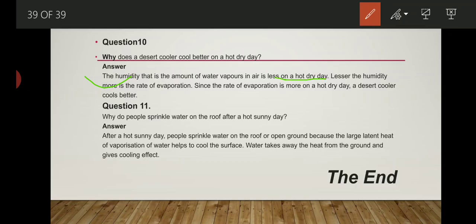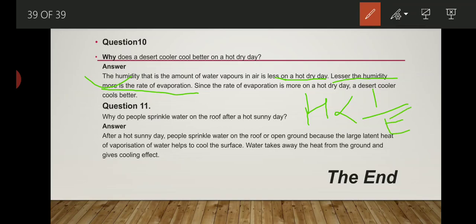Humidity is the amount of water vapor present in our surroundings, and during hot dry days the temperature is very high, so the amount of water vapor in our environment is also lesser. So the lesser the humidity, the more the rate of evaporation, because humidity is inversely proportional to evaporation.